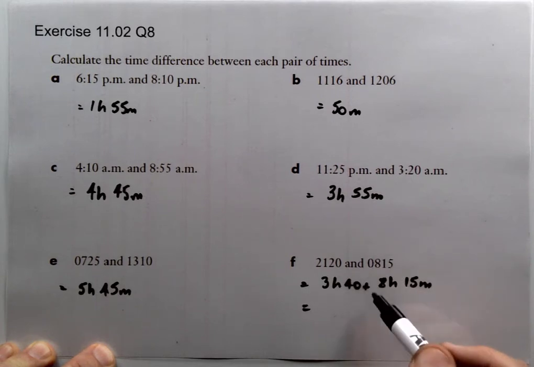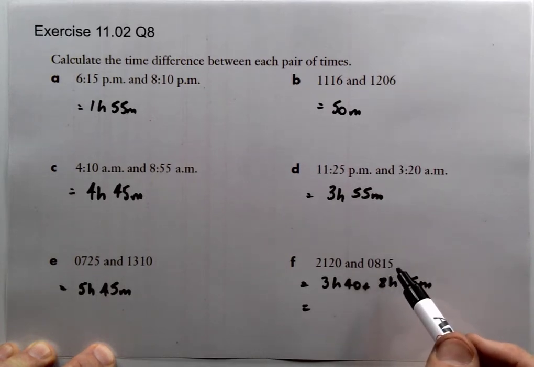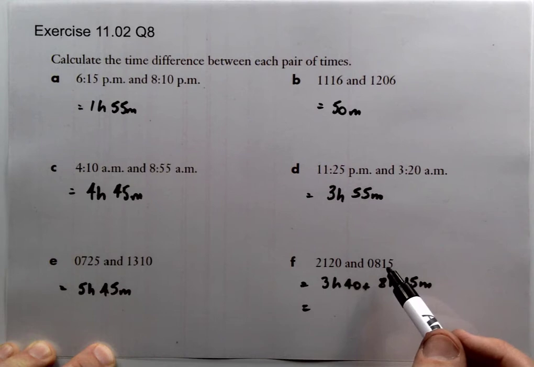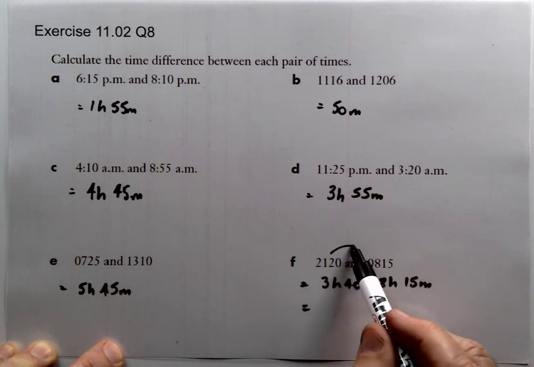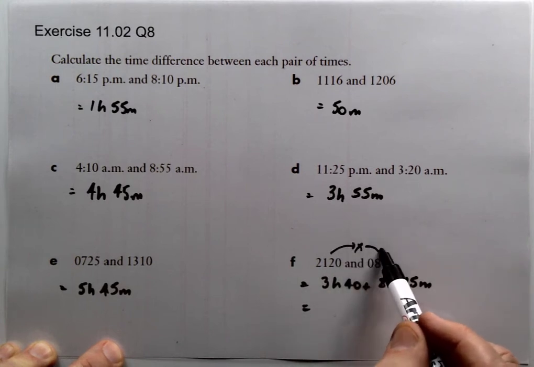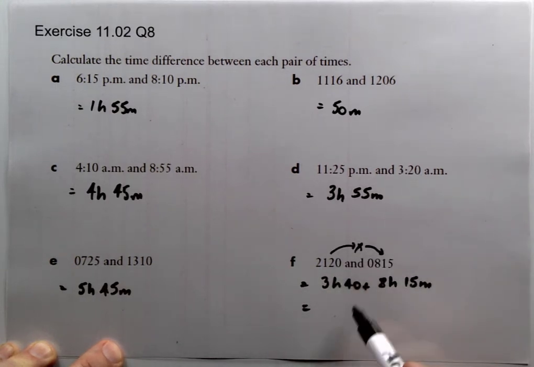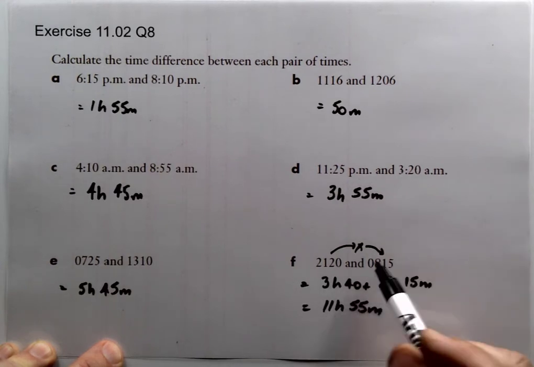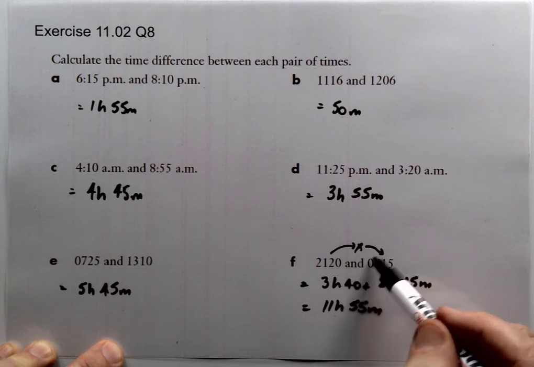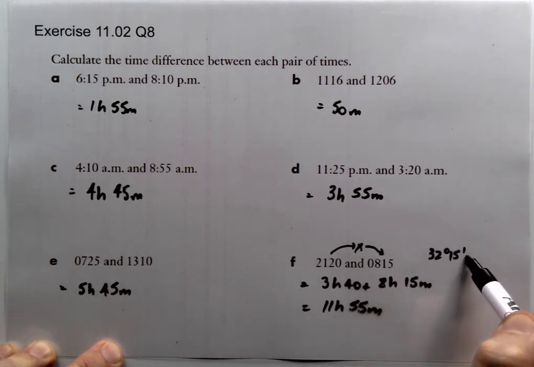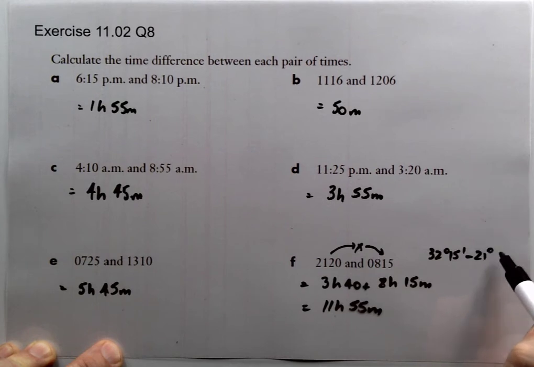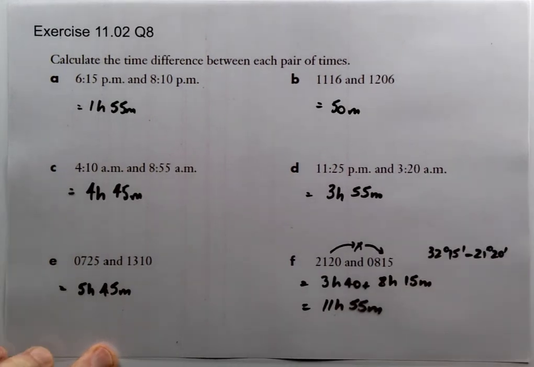Again, we could have added the 12 hours onto that, but it just becomes a bit more problematic there. Actually, we'd need to add 24 hours onto that, so just a pain in the neck. So it's easy to go from here to midnight, and then from midnight to 8:15. Adding them together, we're going to get 11 hours and 55 minutes. But again, alternatively, you could have added 24 to that to make 32 degrees 15 minus 21 degrees 20. That would also have worked.